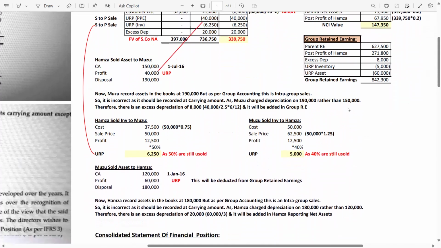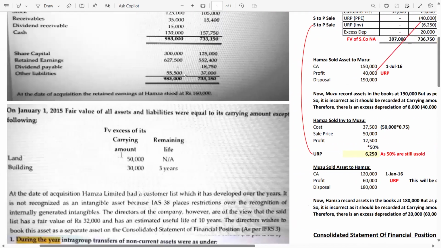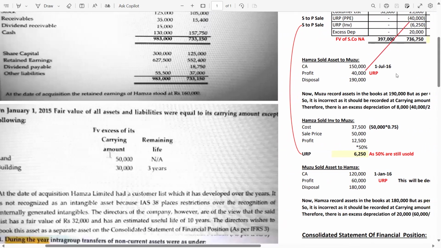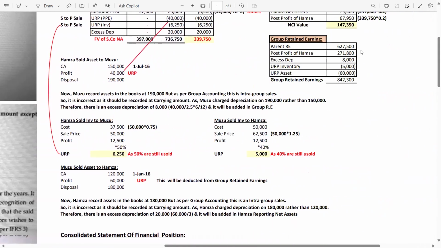Now guys, the last and the fourth step, group retained earning. Parent retained earning given in the question, let me show you, 627500. Look at this one. Now 627500, plus the post profit of the subsidiary company. This is the post profit 339750 multiplied by 80%, you will get 271800. Excess depreciation 8000.